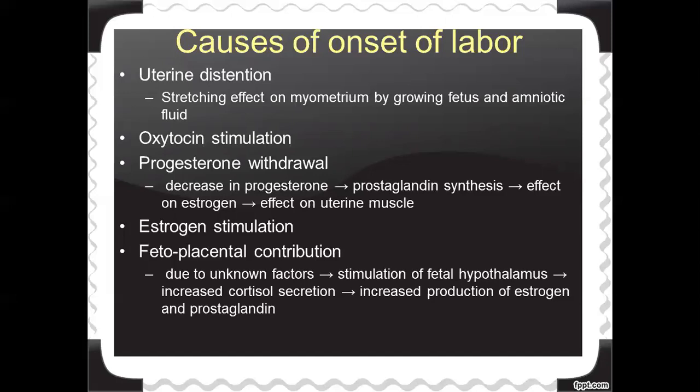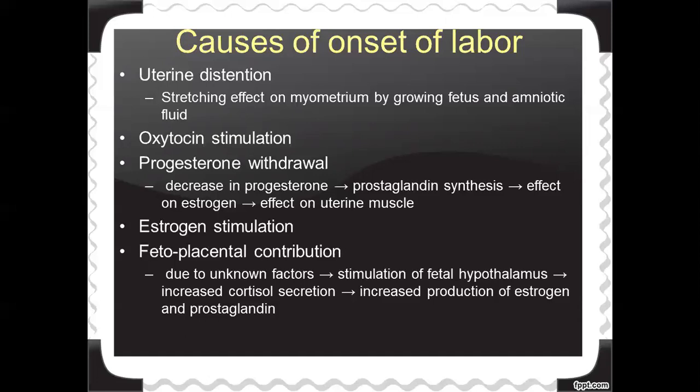Next one is progesterone withdrawal. When the woman is reaching the term time, there will be a decrease in the progesterone level in her body, the progesterone which was supporting the pregnancy. So when the mother moves to the term time period, what will happen?